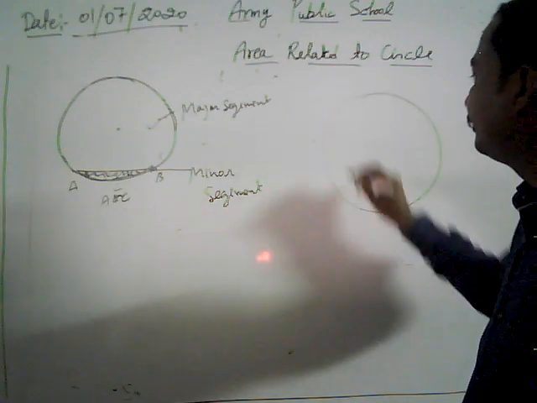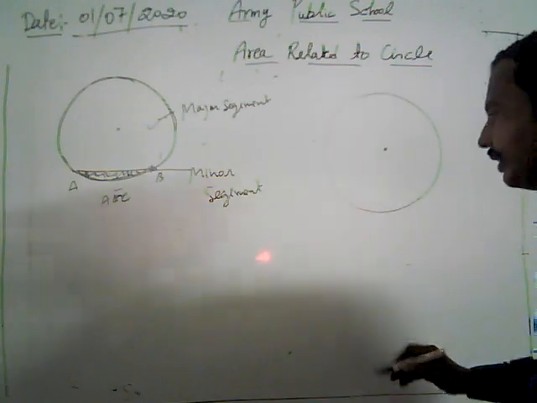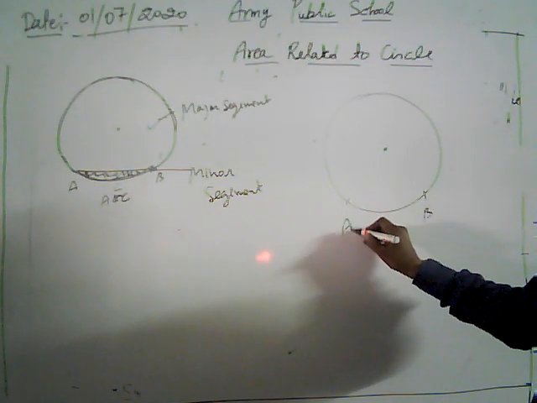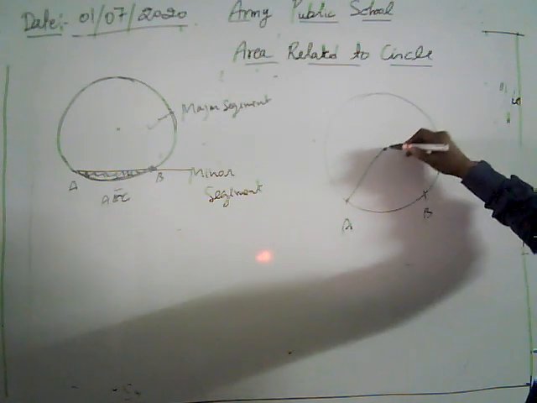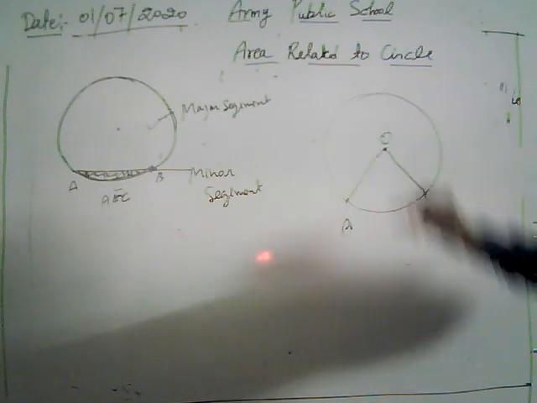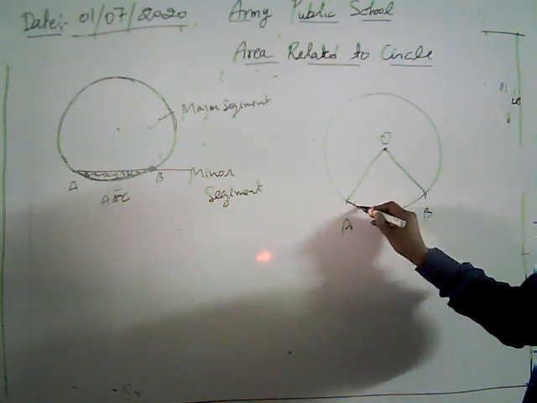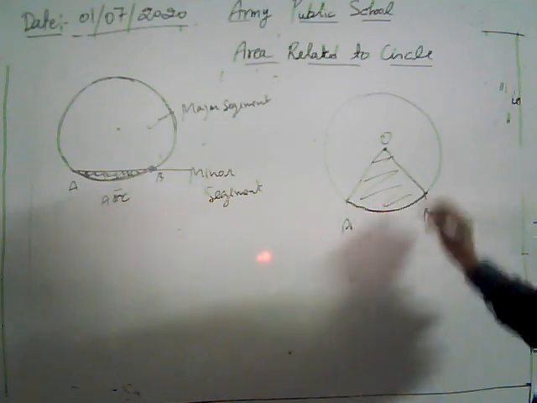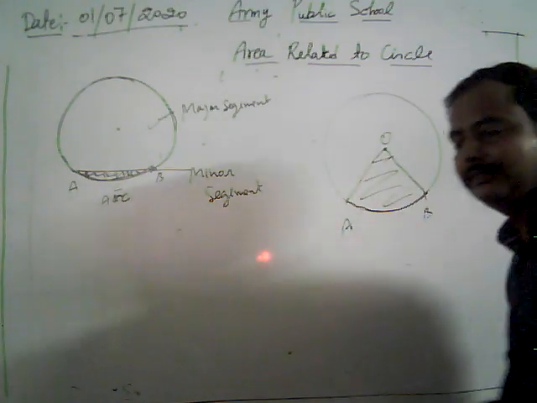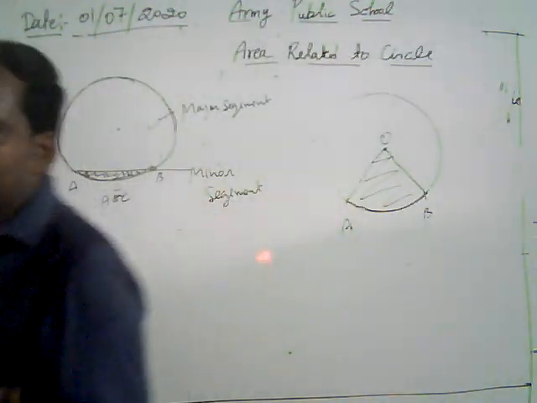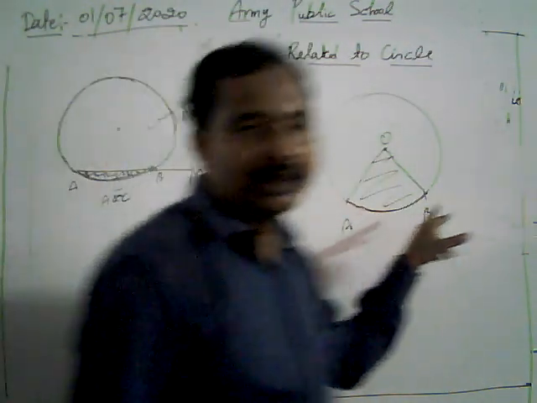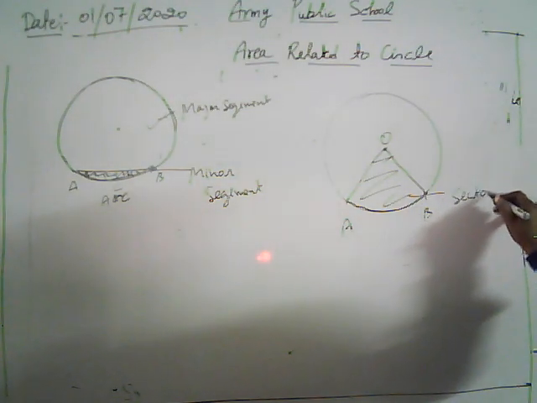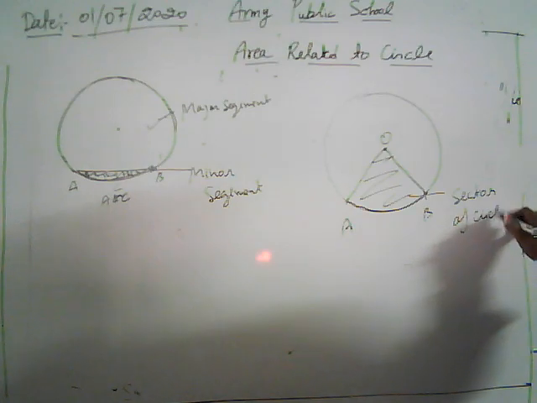Again we have a circle with center O. Take again an arc AB. Now we join its extremities to the center. Now we have again a region, this OAB. The area enclosed by the two radii and the arc is known as a sector of the circle. This is known as our sector of circle.